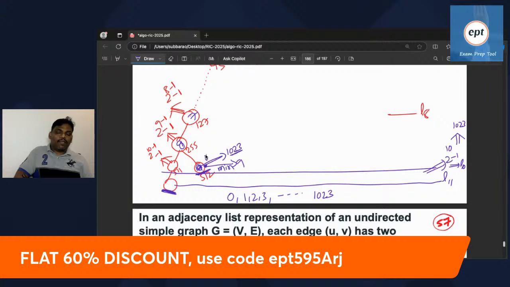Maximum is 1023 you can store. Please check properly. At this place, maximum 1023, minimum 9 you can store. At this index, the maximum I can store is 1023. Minimum is 9. Please verify. Whatever elements are remaining, I can adjust.